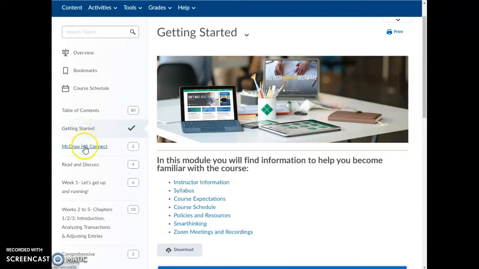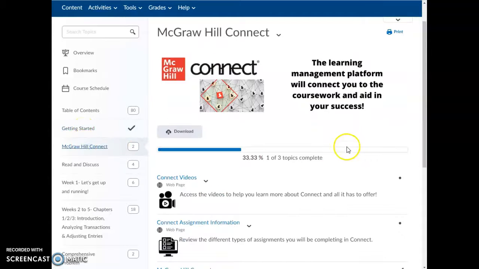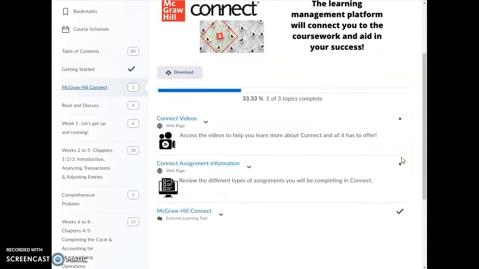The next thing we want to look at is going to be your McGraw-Hill Connect. And this is where it tells you how to access the information in Connect that we're going to be using. We're using something called McGraw-Hill Connect. It's our learning management platform, and that's where you're going to do all of your graded assignments for Accounting 1. So reviewing these tabs will be very helpful.